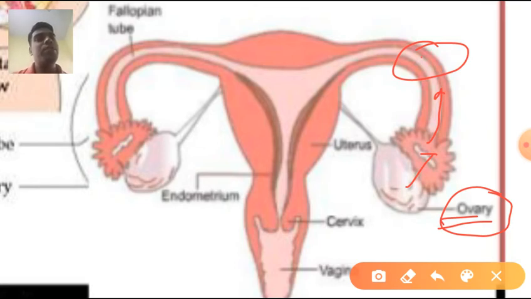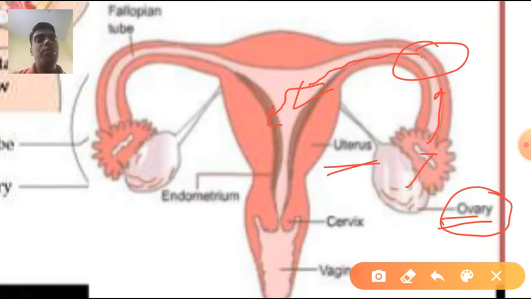Further, the zygote will move into the uterus, and during this movement the zygote divides several times, and ultimately it gets attached to the endometrium and implantation takes place. So implantation always occurs in the uterus.